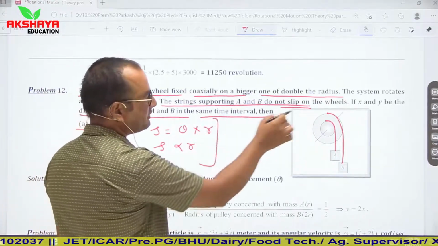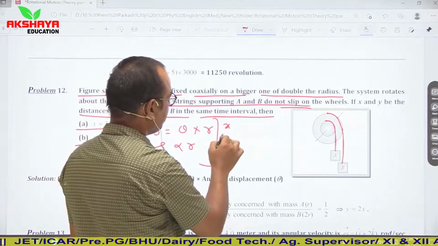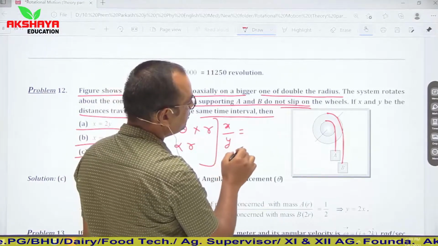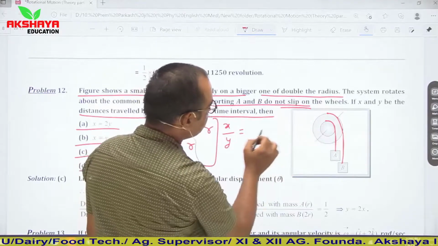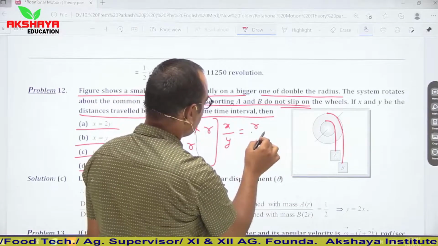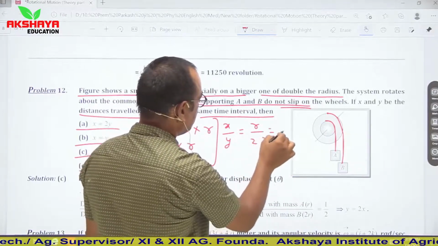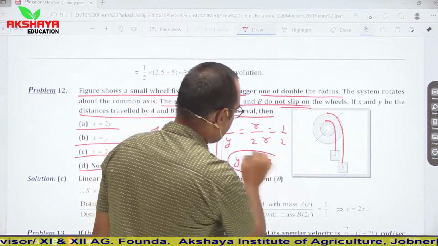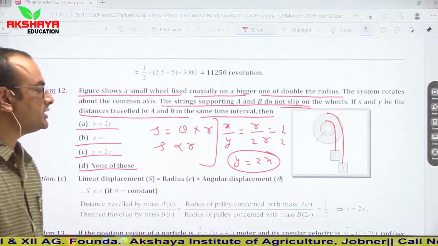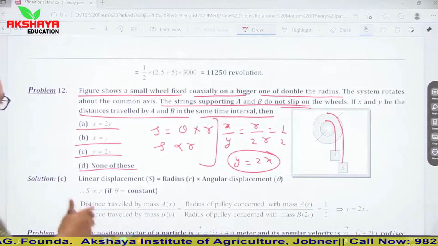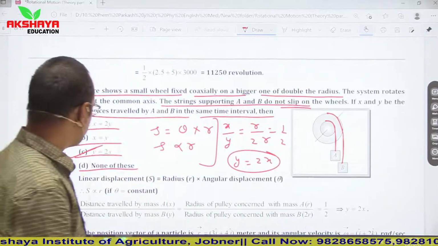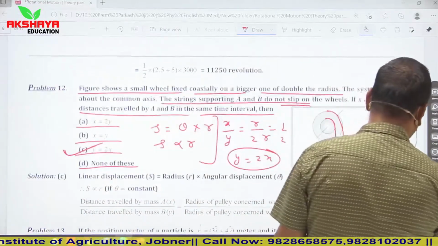So let us say for first wheel distance traveled is x. For second wheel distance traveled is y. So x upon y is equal to, A is attached with smaller radius, so it is r upon 2r or 1 by 2. So we can say y is equal to 2x. So any option having this relation y is equal to 2x will be correct. So option number C is correct here. Clear? So this is another pattern of question. Now let us see next pattern.